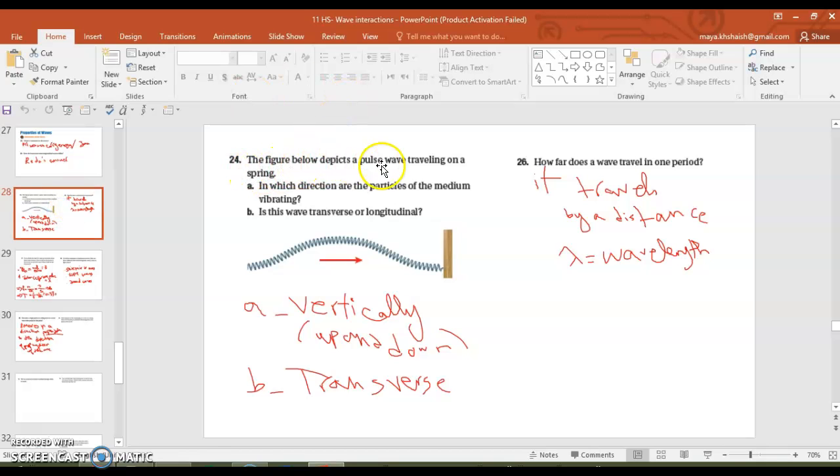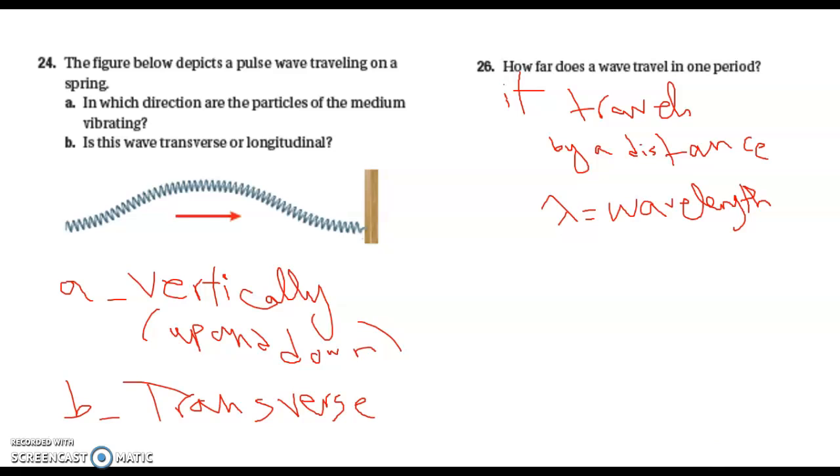Question 24: the figure below depicts a pulse wave traveling on a spring. In which direction are the particles of the medium vibrating? They are vibrating vertically, they are moving up and down. Is this wave transverse or longitudinal? It is transverse because the wave is propagating from left to right, so horizontally, and the particles are vibrating vertically, so they are perpendicular to each other.